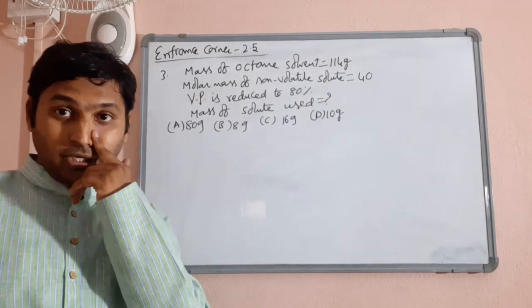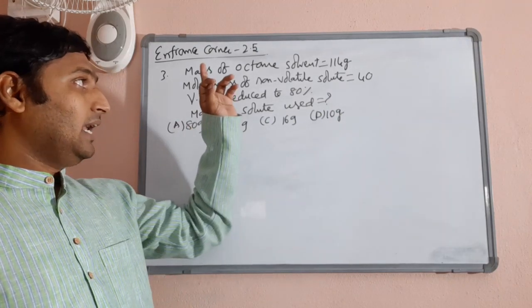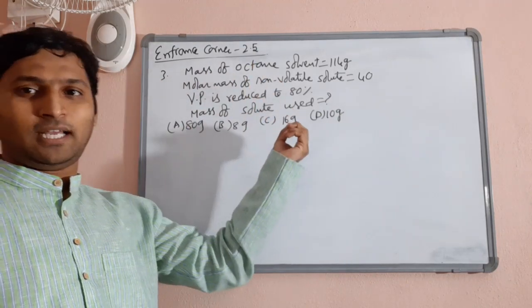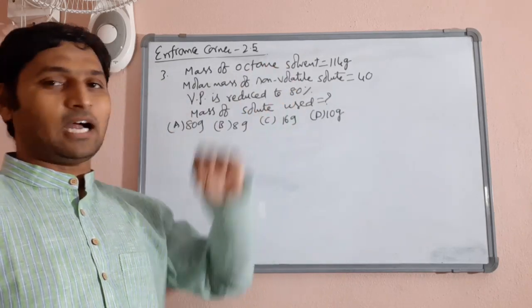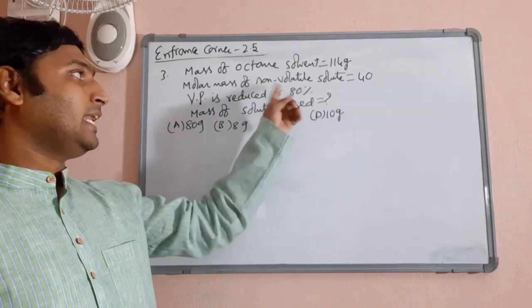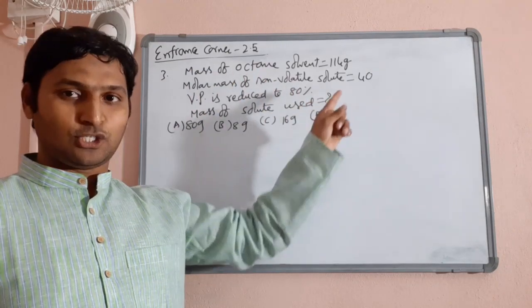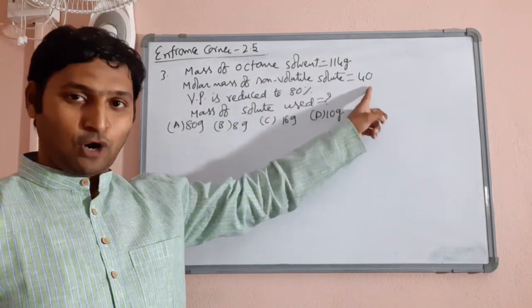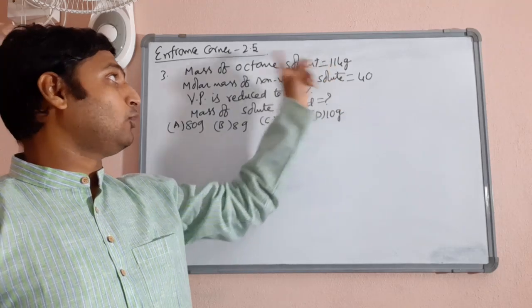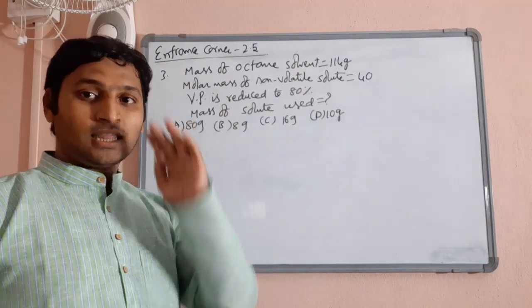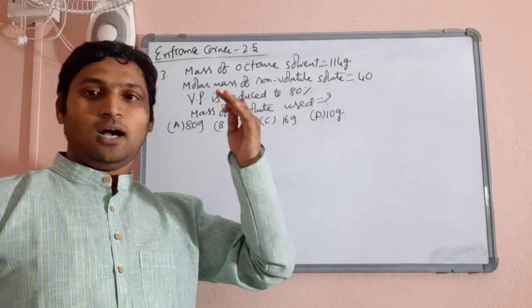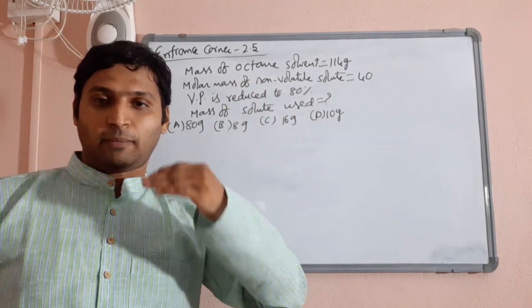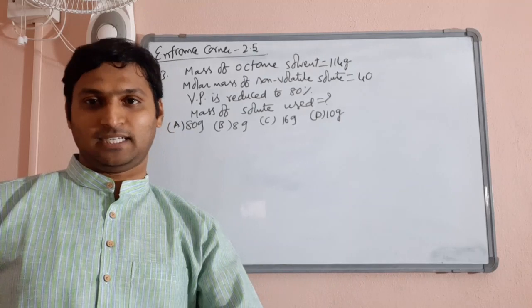Go through question number 3. In octane solvent, the solute could be non-polar also, because octane is a non-polar solvent. A non-polar, non-volatile solid solute with a molecular mass of 40 is dissolved in 114 grams of octane. Then the vapor pressure of the solution is reduced to 80%.